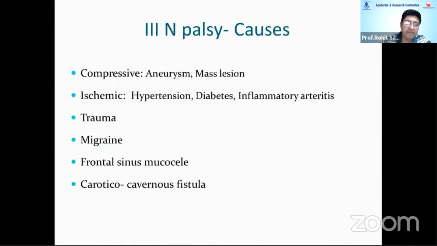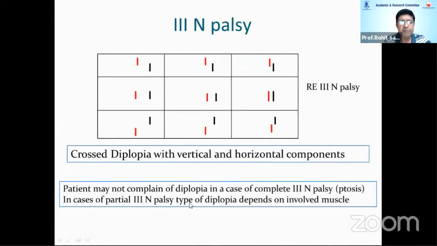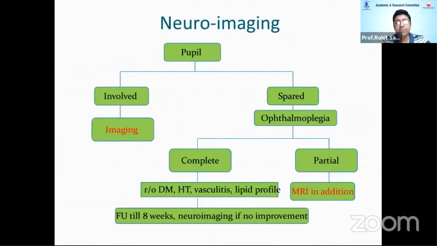Third nerve palsy, you can have major causes. Most commonly, we are worried about aneurysms. And of course, the most common cause is ischemia, like diabetes, hypertension. So that's how they will present. Some of the key findings of diplopia charting in third nerve palsy is a crossed diplopia with a vertical and horizontal component. The more important thing is there is a switch in the type of diplopia. So the red image is higher looking up and lower looking down because the eye cannot go up or down. So these are important signs, or on history, you can easily pick up the type of squint that the patient has.